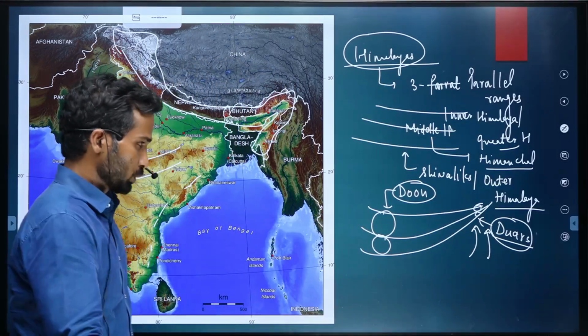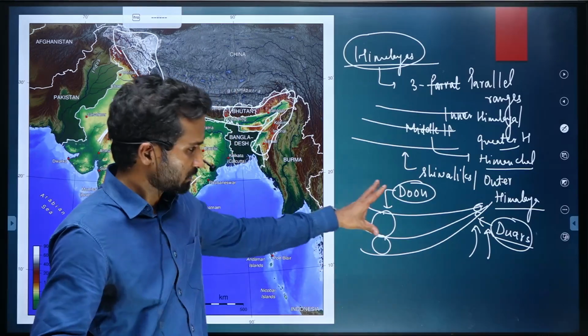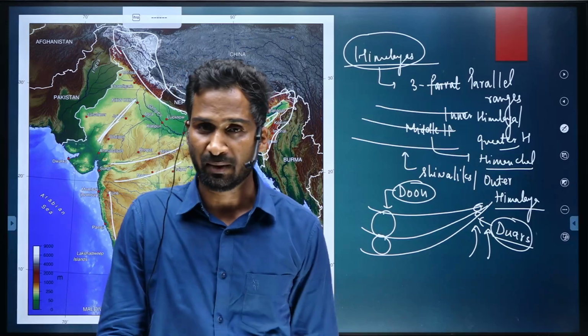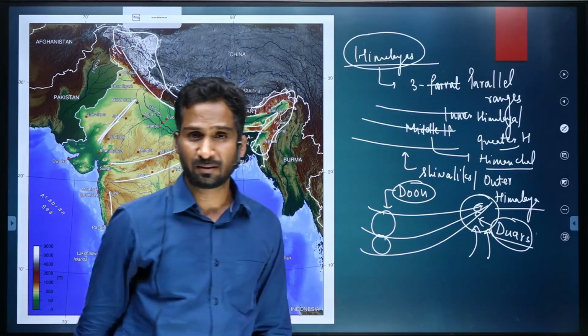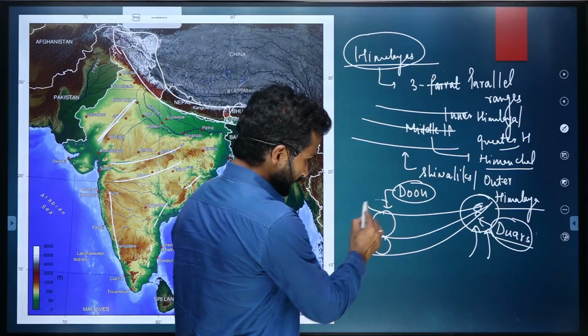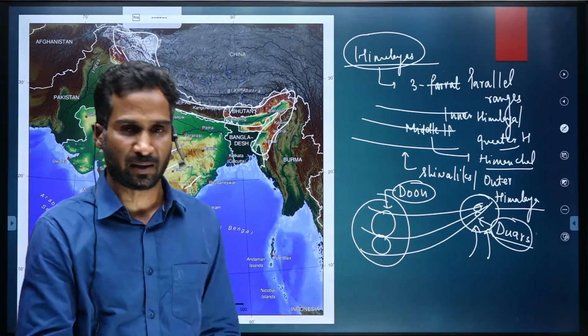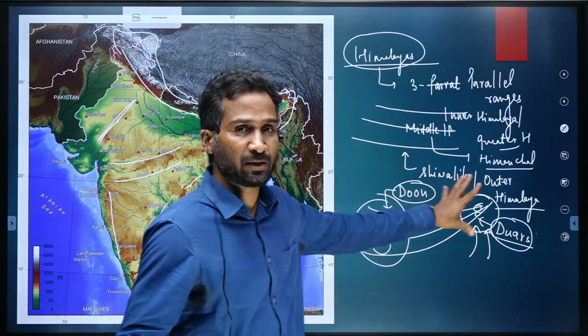Okay, so from this understanding we can say another thing: these three ranges of Himalaya merge in the eastern part and they are not merged in the western part. So they are clearly visible in the western part of the Himalaya compared to the eastern part.